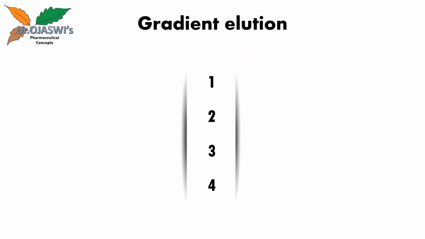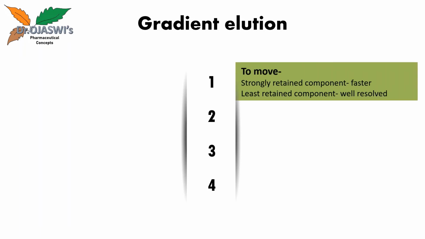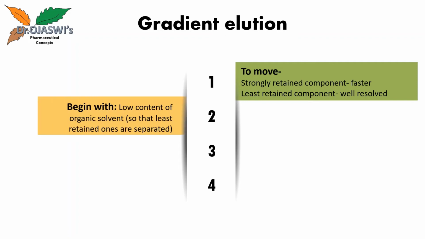The main purpose of gradient elution is to move strongly retained components of the mixture faster, but having the least retained components well resolved. Starting with a low content of organic component in the eluent, we allow the least retained components to be separated.